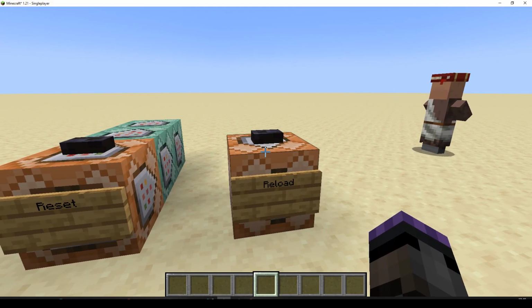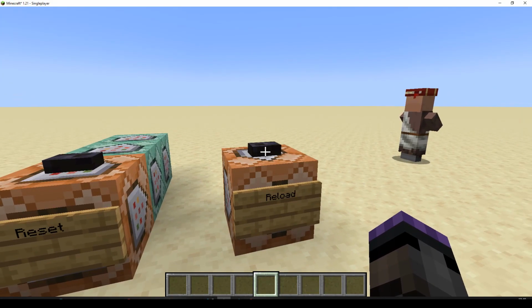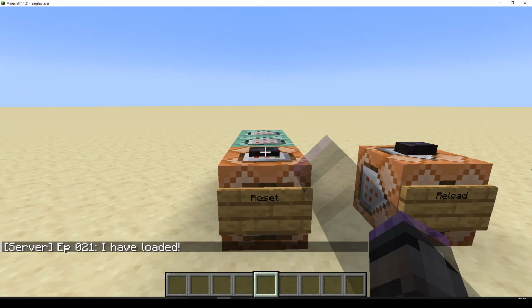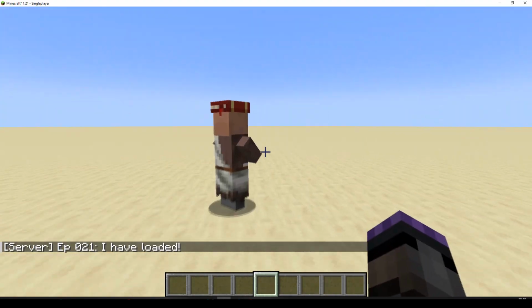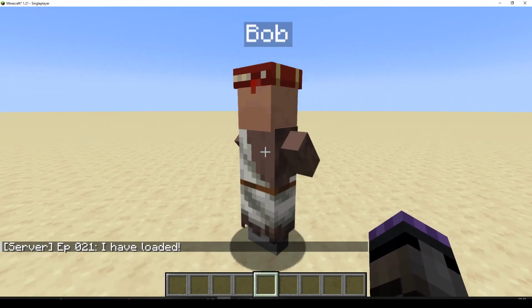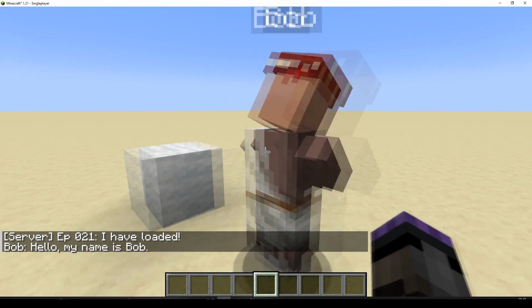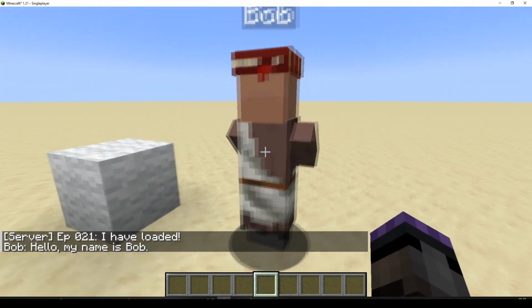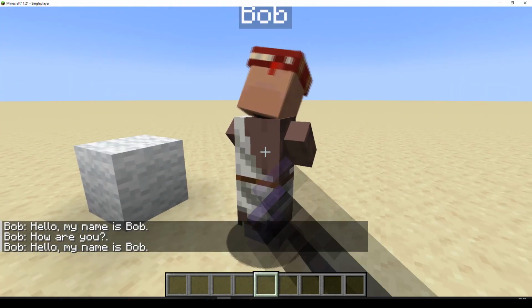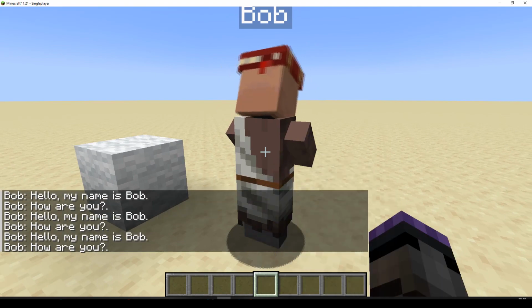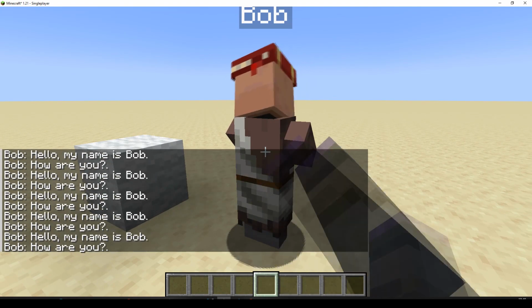This is just my reload, so I can reload the Datapack nice and quickly, and this is resetting the data. We have Bob. If I click on Bob, he'll say something and run a command. As command is just setting a block. If I click on him again, how are you? There we go, he's cycling through, and he'll just keep cycling through those. He's stuck on that.